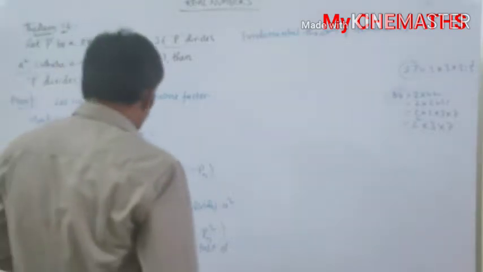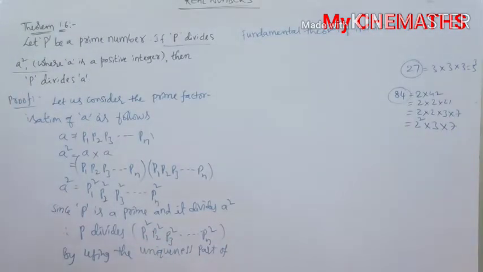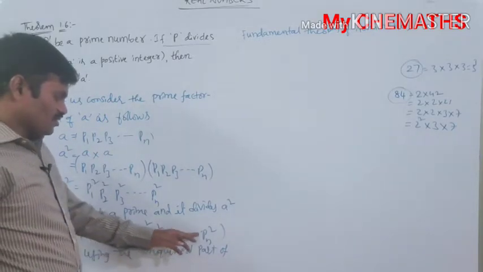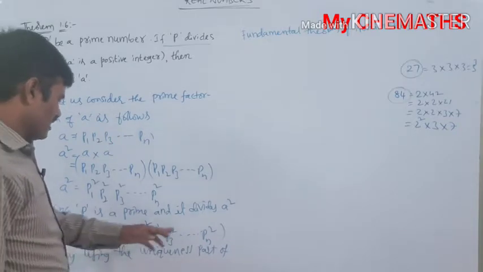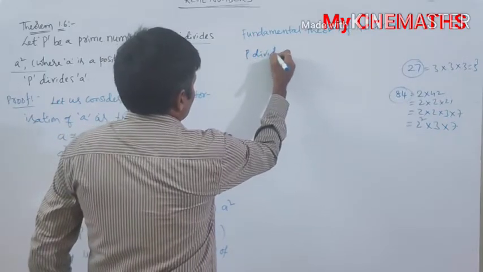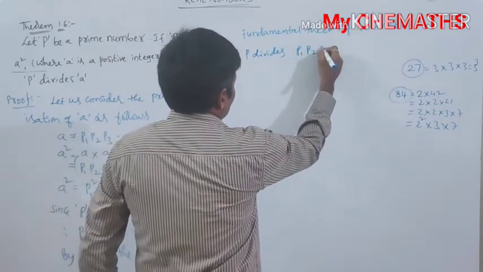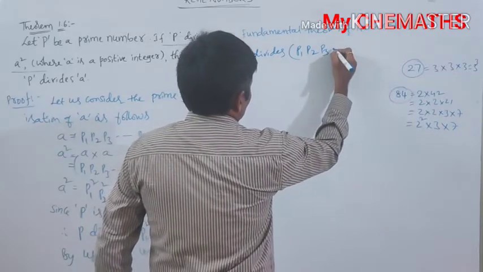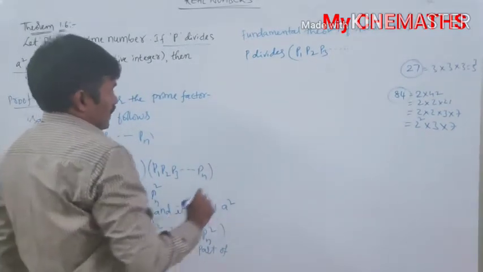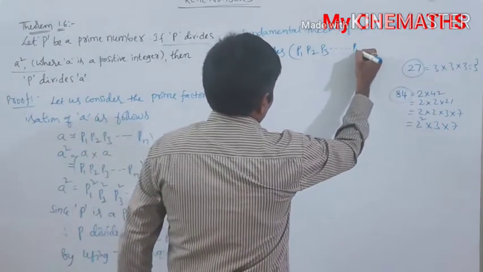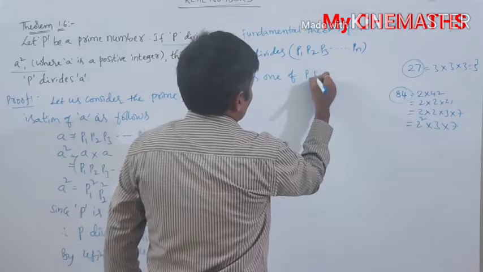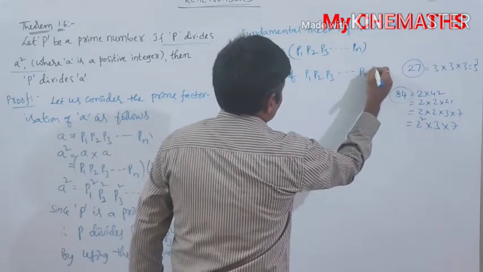That is why here also, by using the uniqueness part of the fundamental theorem of arithmetic, P divides P1 square into P2 square into P3 square into so on Pn square. Instead of square, we take only one time, that is, P divides P1 into P2 into P3 into so on Pn. That means P is one of these P1, P2, P3 and so on Pn.